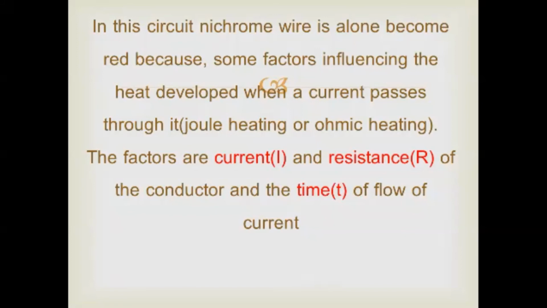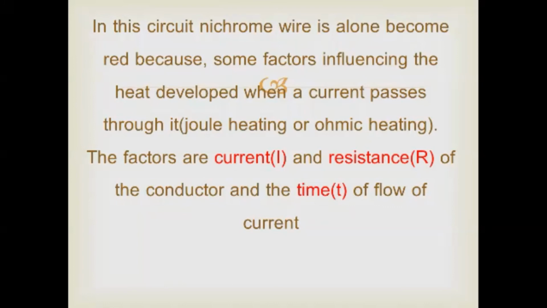And what are the factors affecting the nichrome wire's heating? The factors influencing it are current, resistance and time. When the time of electricity passing through the circuit increases, our nichrome wire becomes hotter.